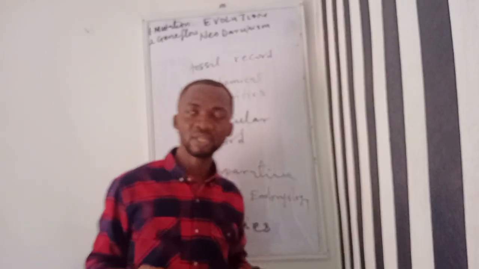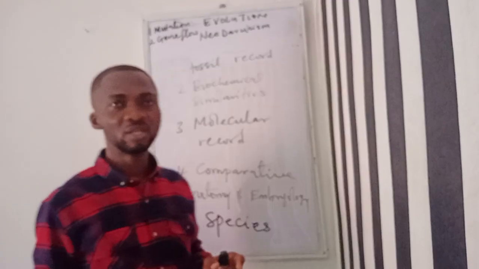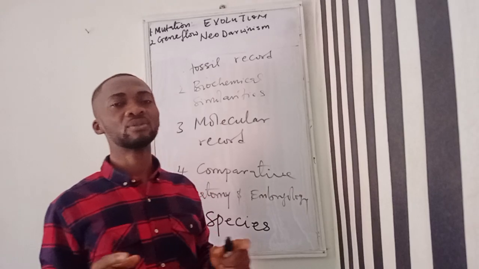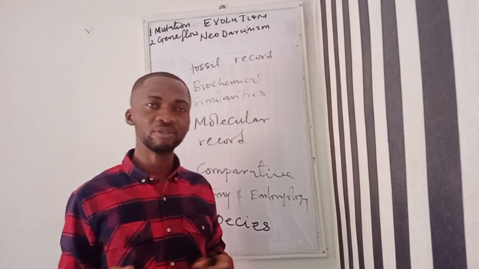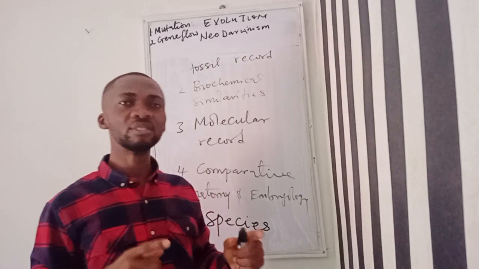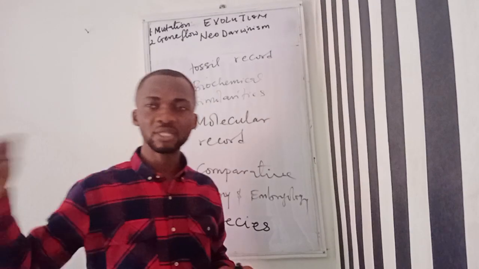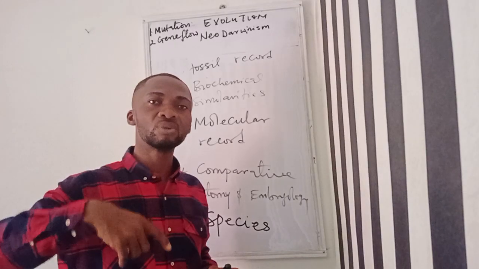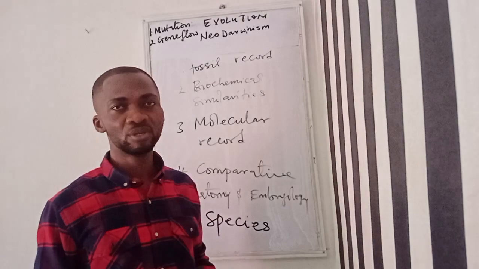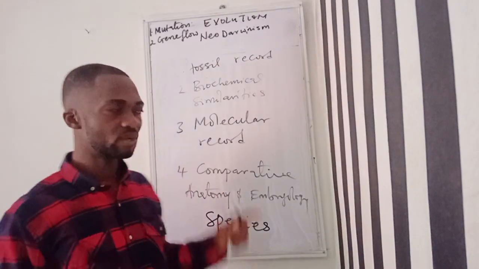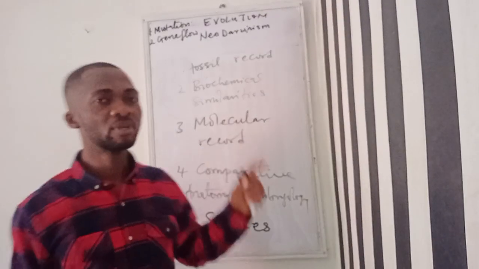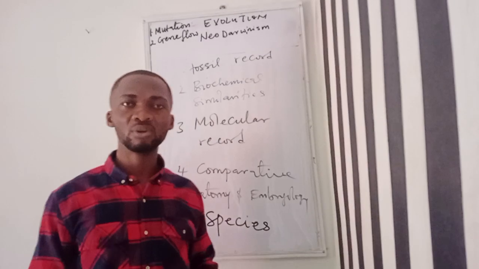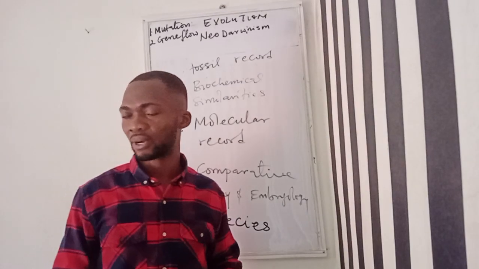So if there is gene flow, it brings about genetic variation. And this genetic variation over time could accumulate to result in the formation of a new species. So gene flow, according to Darwinism, is another factor that can bring about evolution.